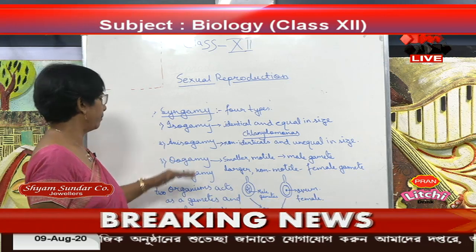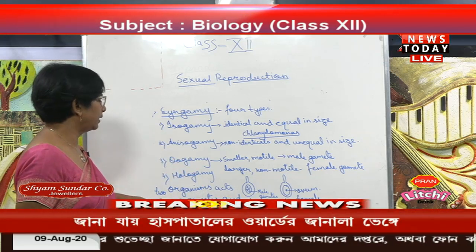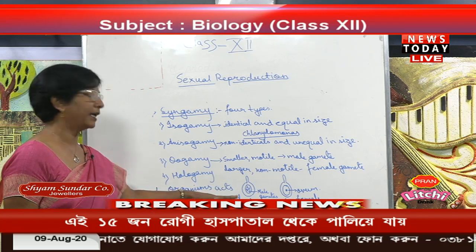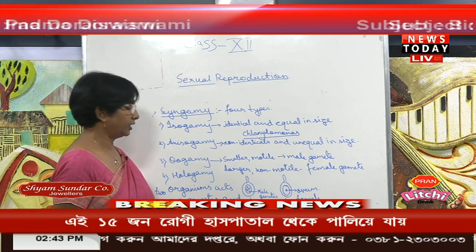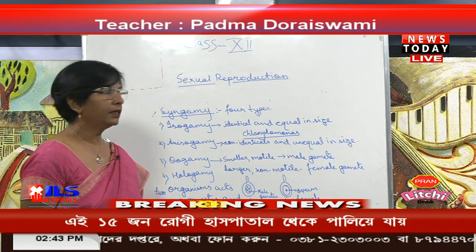Hologamy is where two organisms act as gametes and fuse with each other, for example in yeast.